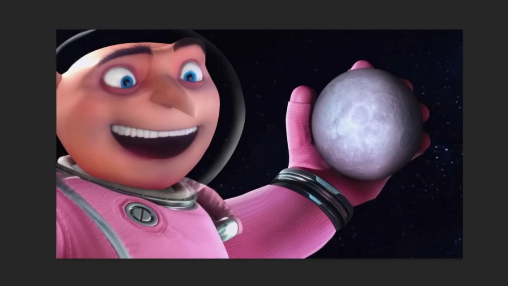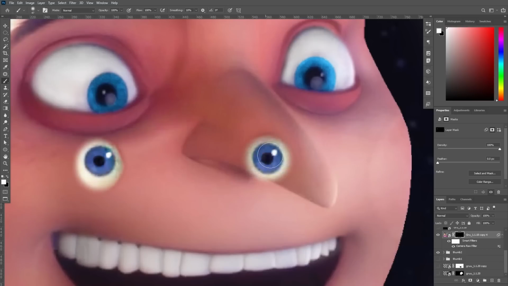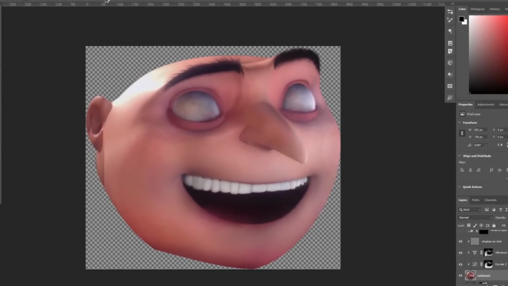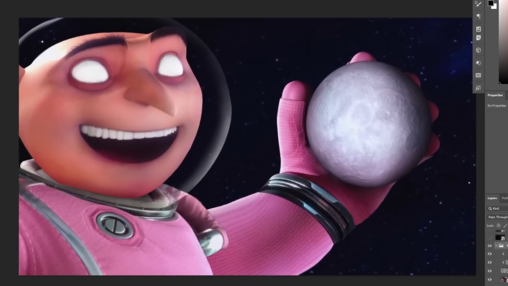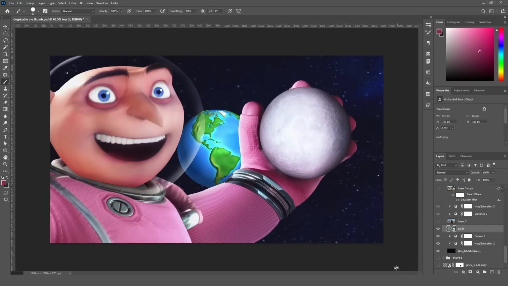Next, I'll launch him into space, and we're in the end game now. I realized his eyes should be looking at the viewer rather than away, so I'll swap out his pupils and accidentally create my sleep paralysis demon. What the hell? Moving swiftly on, I figured out what was missing.